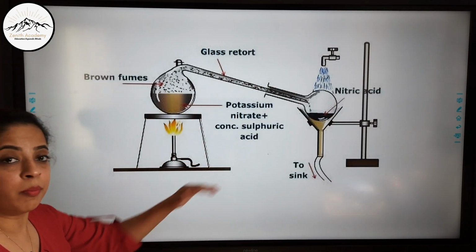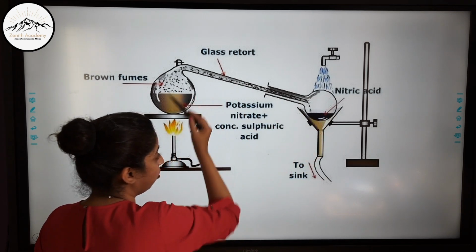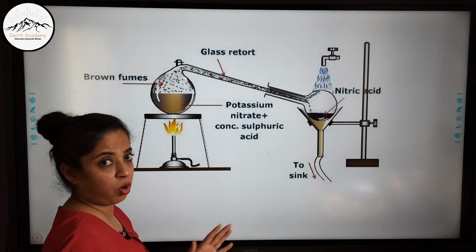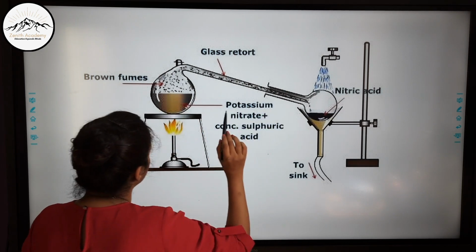So this is the laboratory setup. You can see this is a full glass apparatus. There is no plastic or cork here. This is a completely glass vessel.